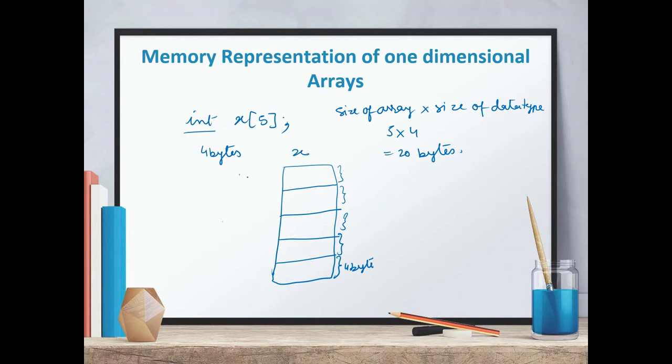Suppose the base address is 1000. This is x[0], this is x[1], this is x[2], this is x[3], and this is x[4]. So the address of x[0] is 1000, this is 1004, this is 1008, this is 1012, and this is 1016. Fine. So in this way, contiguous memory locations will be reserved for the elements of arrays.